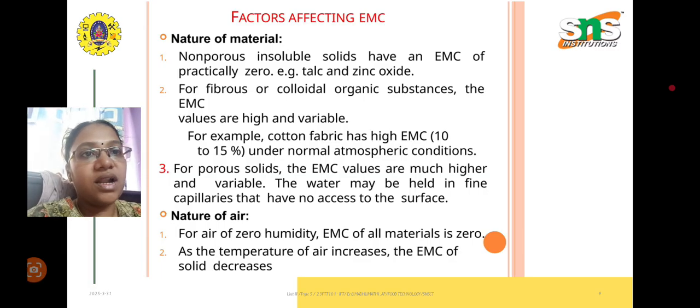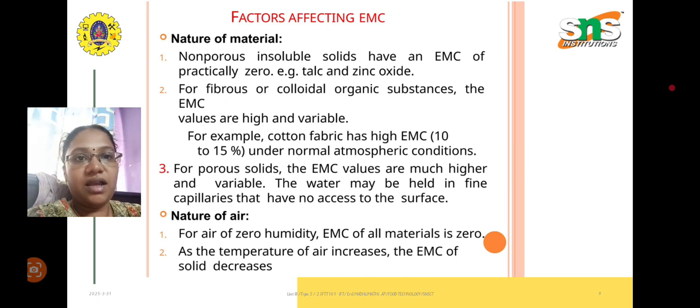For example, cotton fabric has a very high equilibrium moisture content under normal atmospheric conditions, with moisture from 10 to 15%. For porous materials, EMC values are much higher and variable. The water may be held in fine capillaries that have no access to the surface. So this is the difference depending on what type of material is chosen.